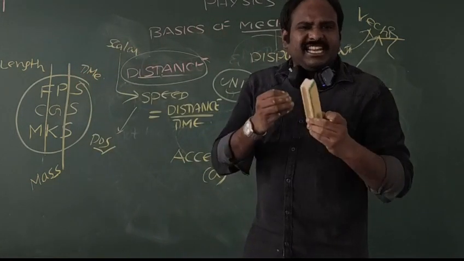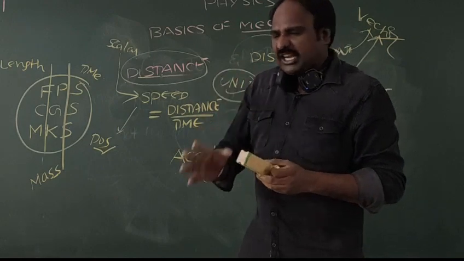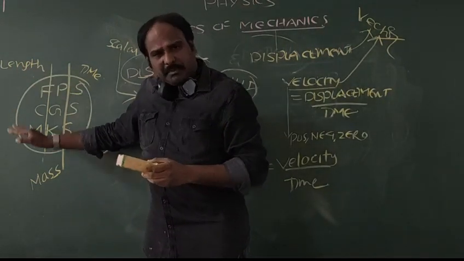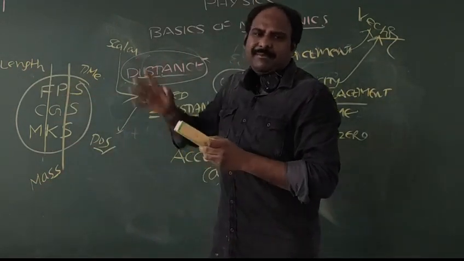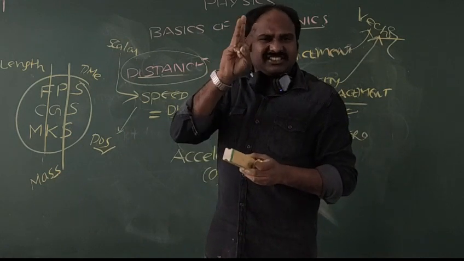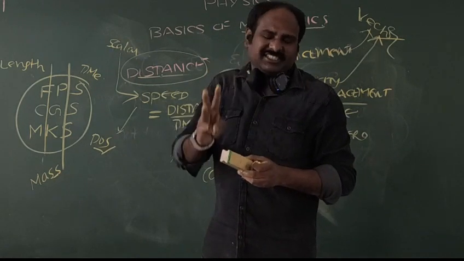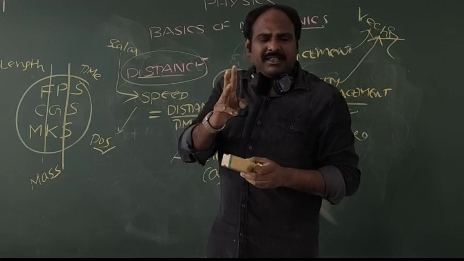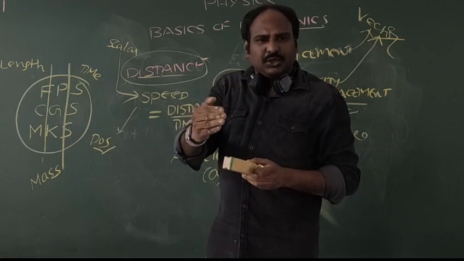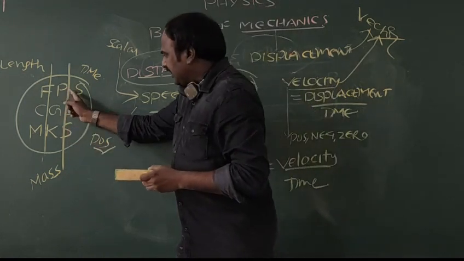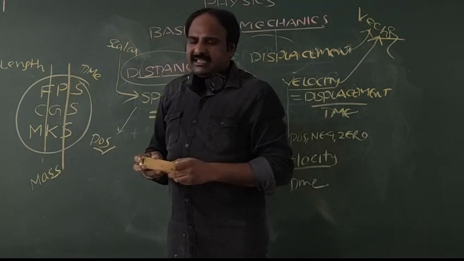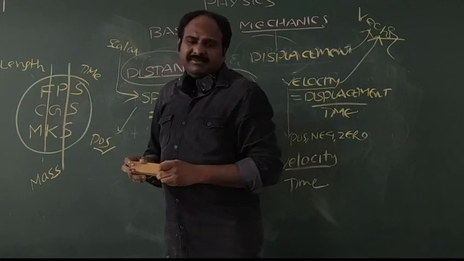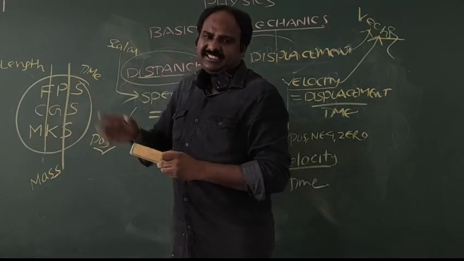So to express any physical quantity, we require length, mass or time. Based on these three fundamental physical quantities, the units are classified into three types: the first is FPS, the second is CGS, the third is MKS.